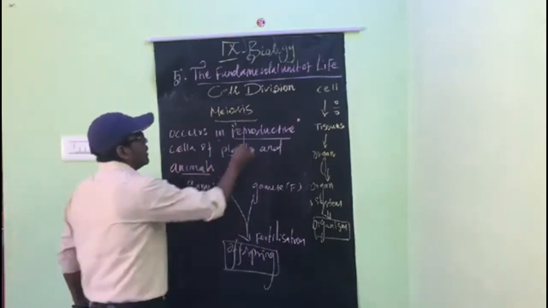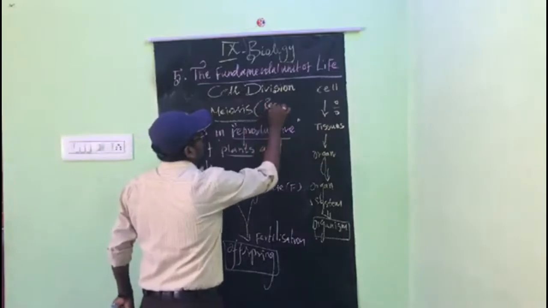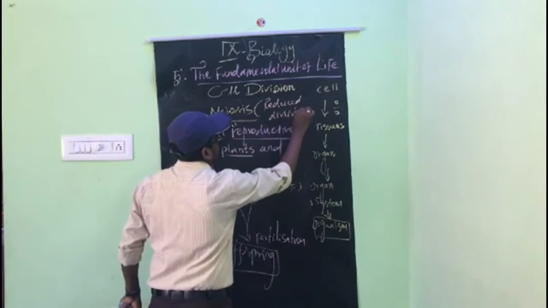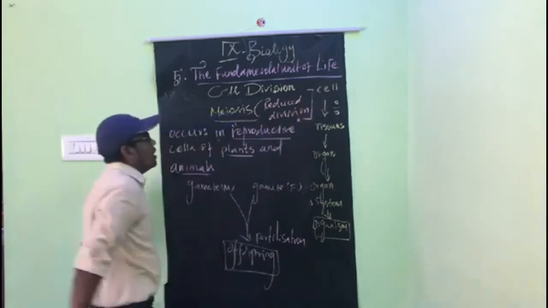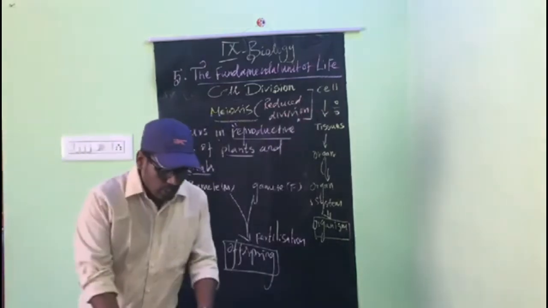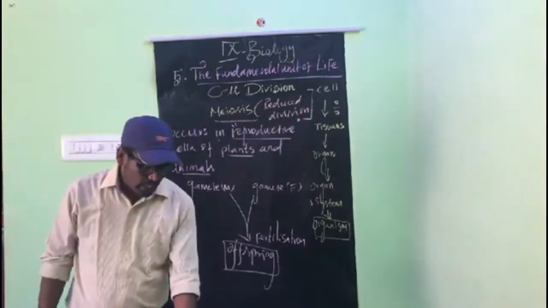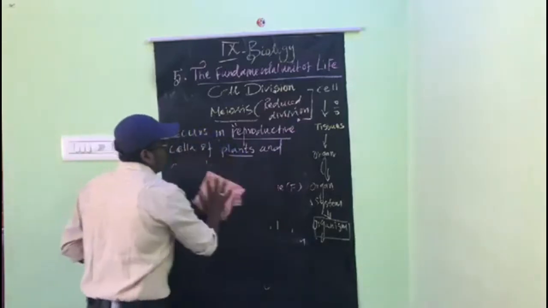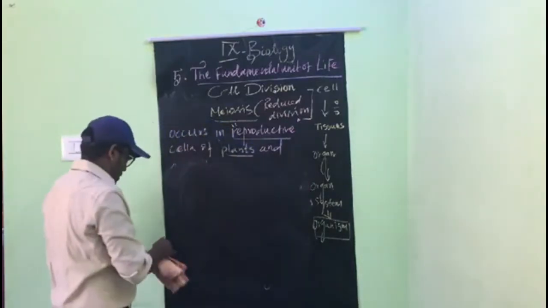This is also called reduced division. Don't forget reduced division, so the numbers are reduced. In meiosis, two divisions occur.